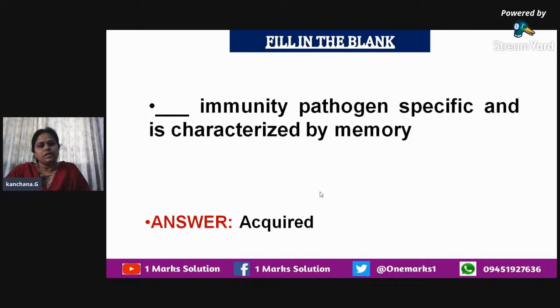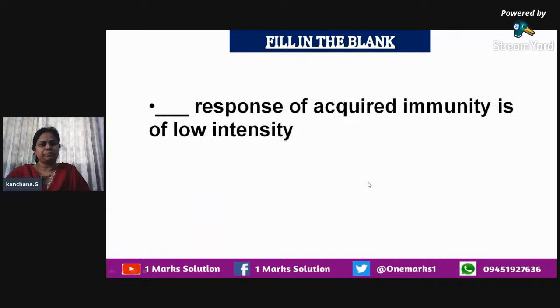Once we face that particular pathogen, and the second time we face it again, it will be characterized by memory. Our immune system has a particular type of memory, and due to this memory, it will elicit the immune response by evoking the presence of antibodies and all, as you have seen in this section of immunity. So the answer is acquired immunity, which is pathogen specific and is also characterized by memory.